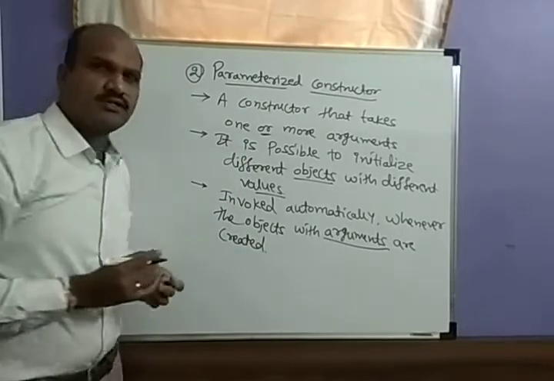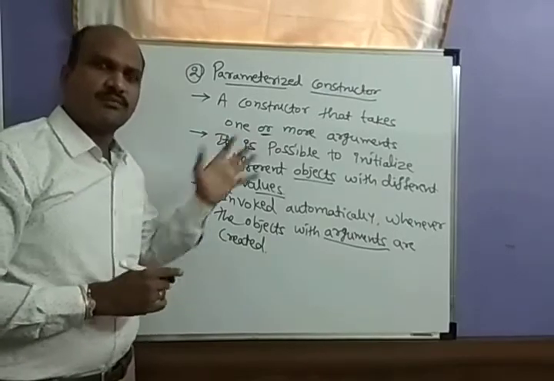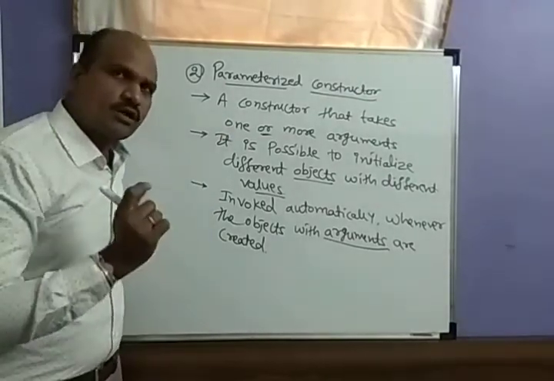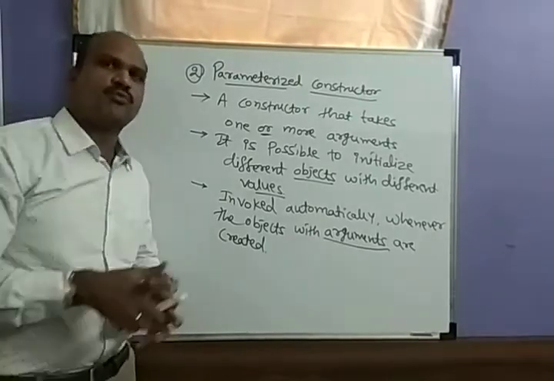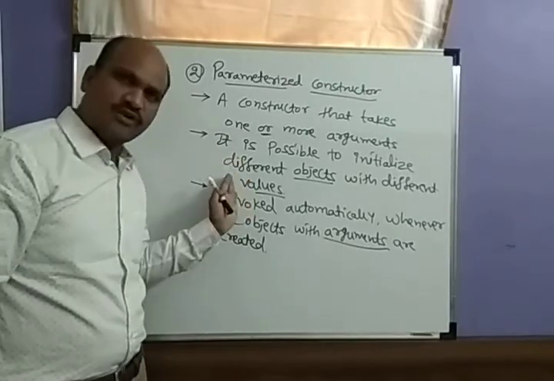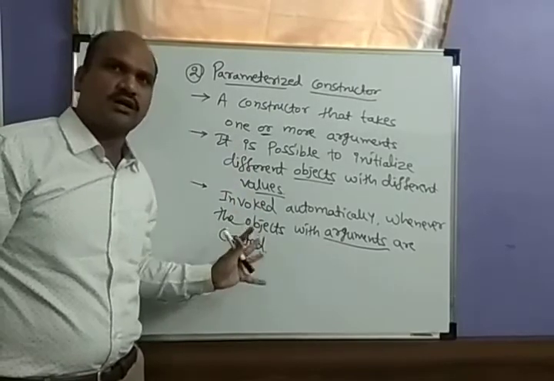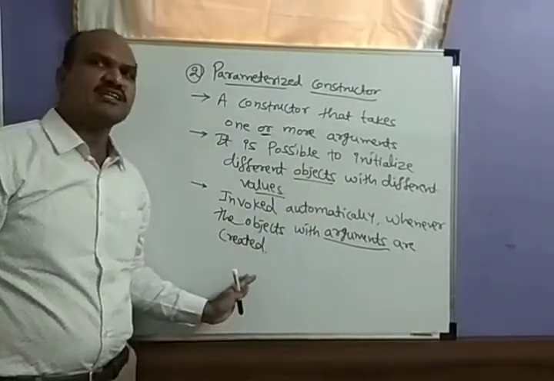So, three important points. One, a parameterized constructor is a constructor that takes one or more arguments. Second, here also it is possible to initialize different objects with different values. Third, this will also be invoked automatically when objects with arguments are created.